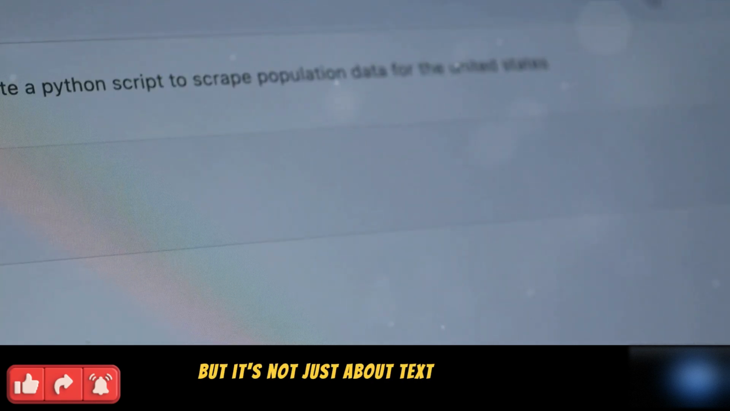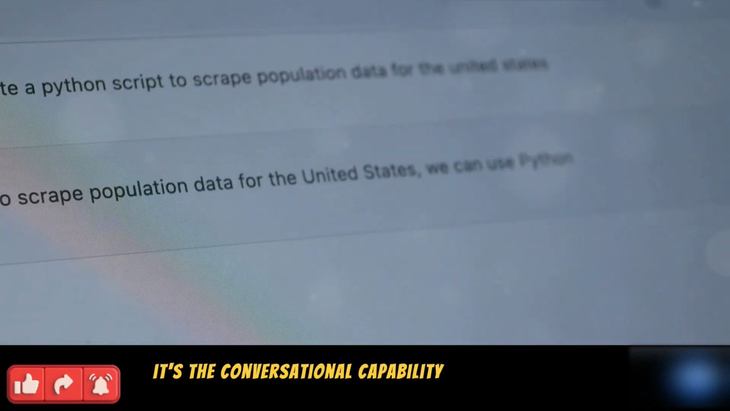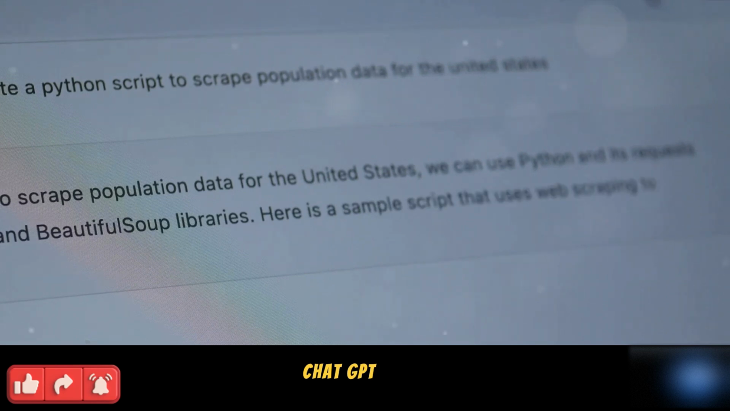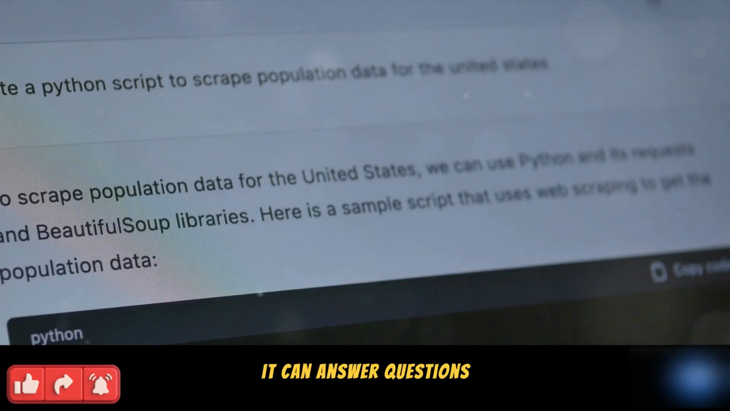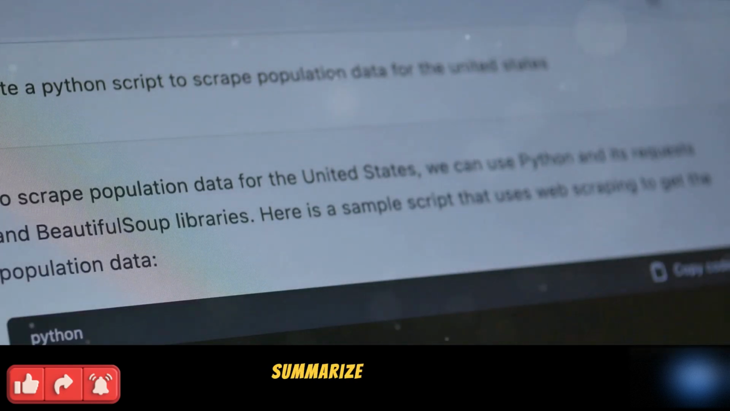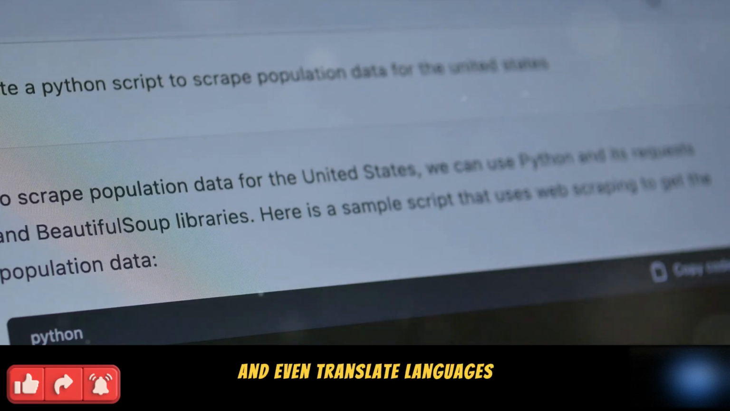But it's not just about text generation, it's the conversational capability that truly sets ChatGPT apart. It can answer questions, write essays, summarize documents, and even translate languages.